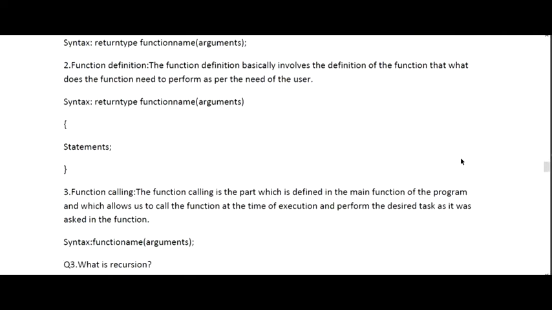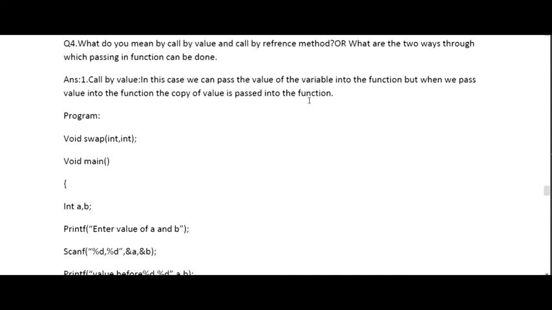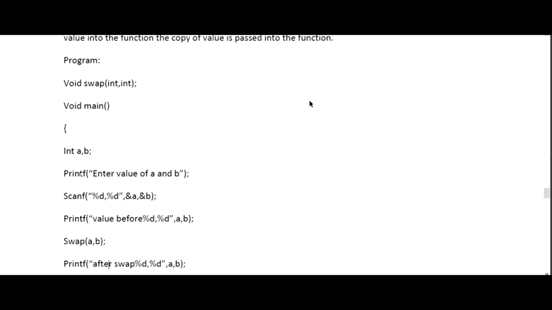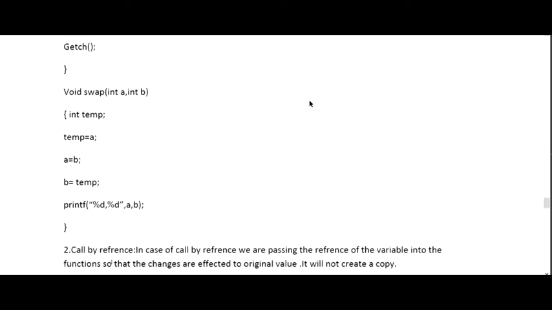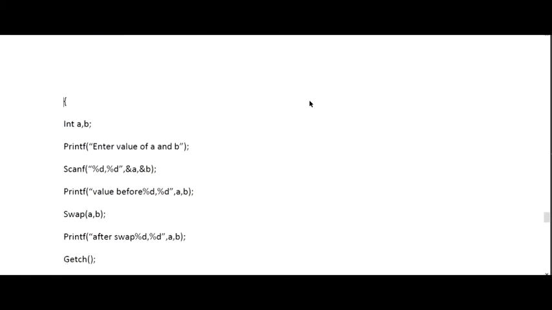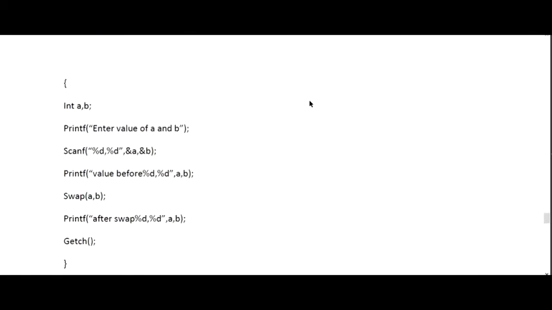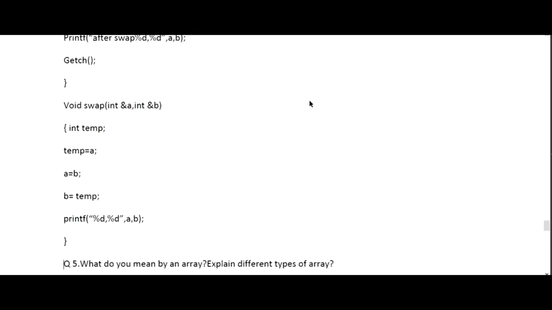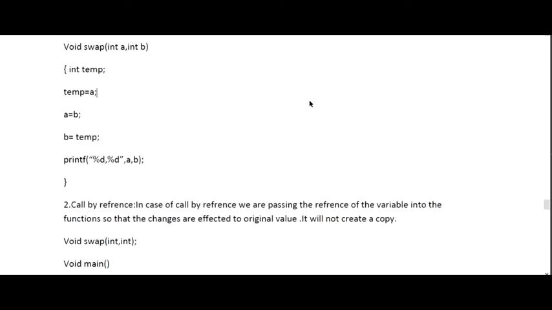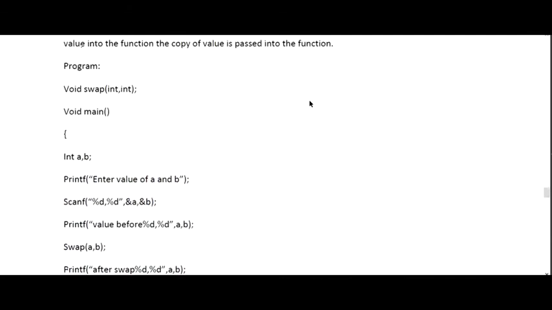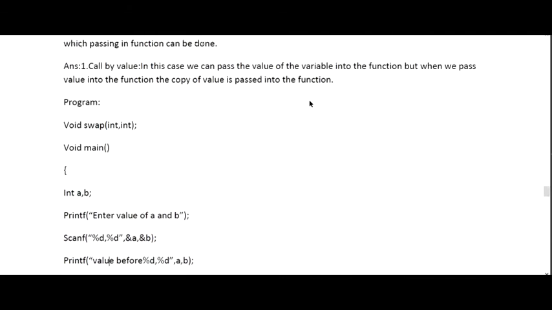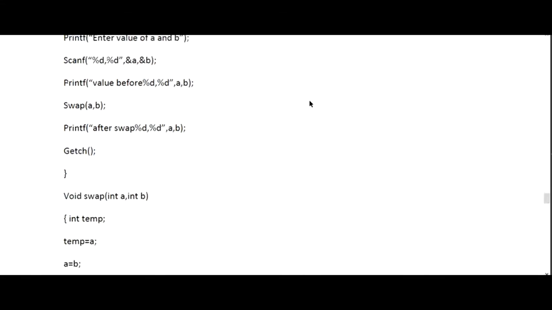You can also be asked what we mean by call by value, or what we mean by call by reference. The basic difference could be asked. Call by value includes those functions through which we pass a value, meaning it creates a copy of that value. In call by reference, it will not create a copy, it just takes that particular value. As you can see on the screen, call by value passes the value of the variable into a function, a copy of the value is passed, and then we have to write the particular program to understand that.